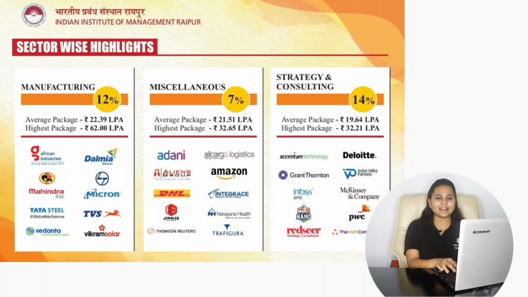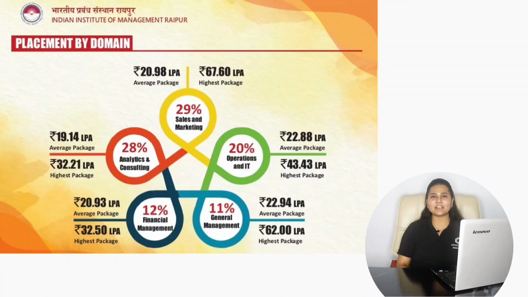For strategy and consulting, 14% of placements were from strategy and consulting. The average CTC offered was 19.64 lakhs per annum and the highest CTC offered was 32.21 lakhs per annum. And this is the domain-wise placement for the batch of 2021-2023 with the Indian Institute of Management Raipur. Here, 29% of placements were from sales and marketing, 28% from analytics and consulting, 20% from operations and IT, 12% from financial management, and 11% from general management.